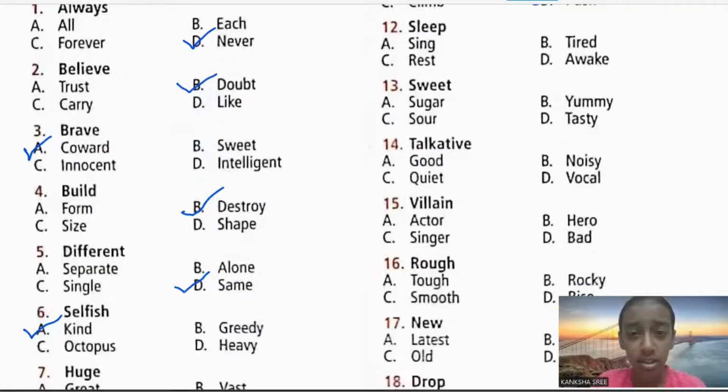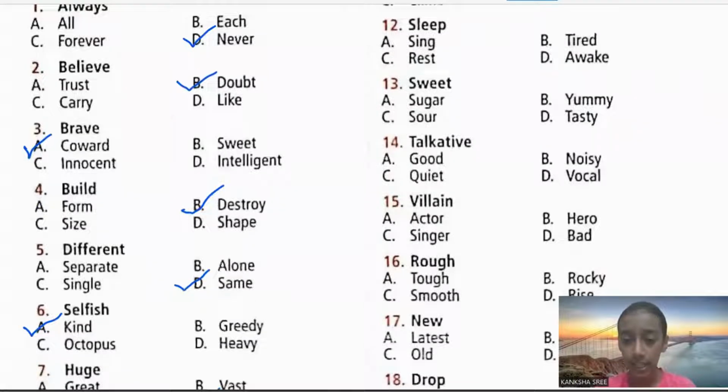Yes, next. Sleep. What is the opposite of sleep? Sleep opposite is awake. Yes, he is awake, but she is still asleep. So what's the opposite of sleep? Awake. Yes. Then the 13th one. How do you feel a mithai or something? It's very sweet. Yes. But how do you feel bitter gourd? It's very bitter actually. It's very sour. Yes, isn't it? So sweet opposite is sour.